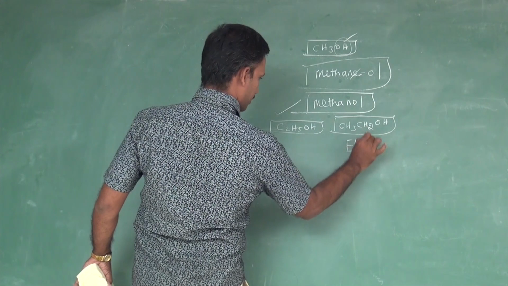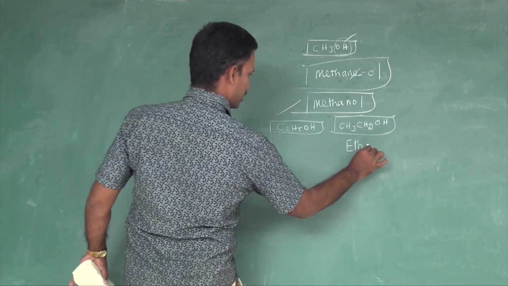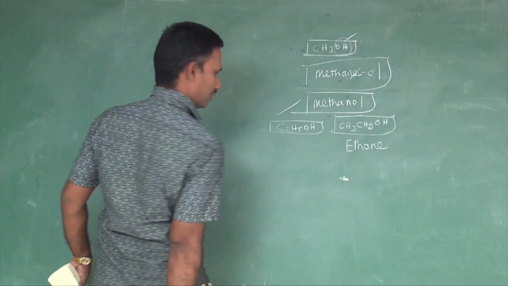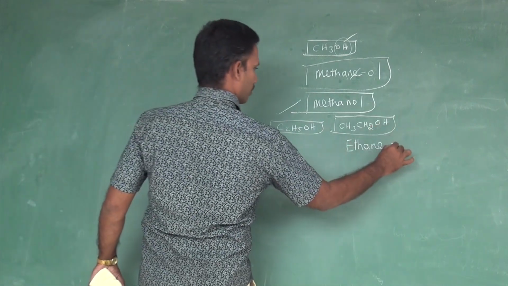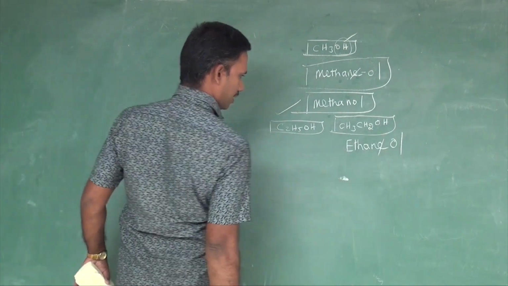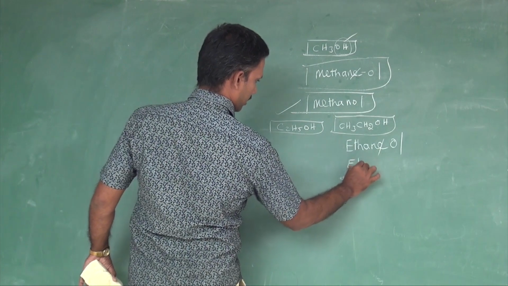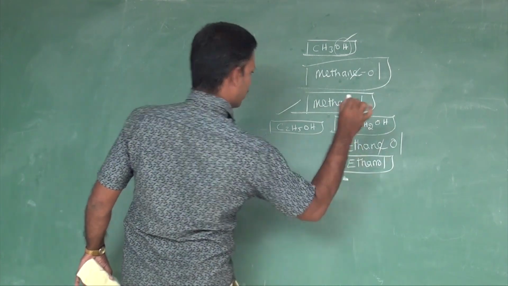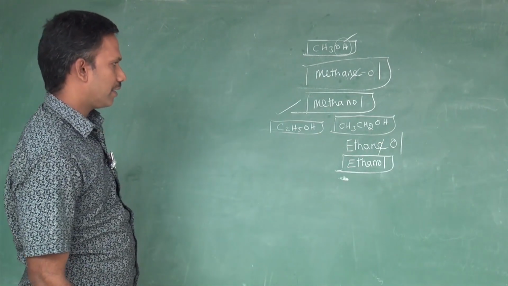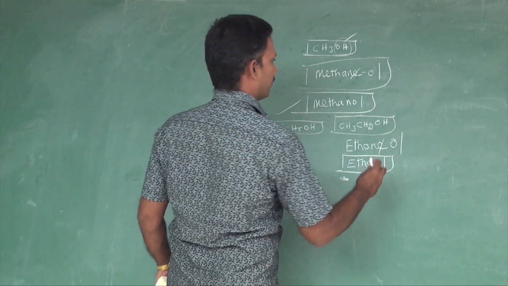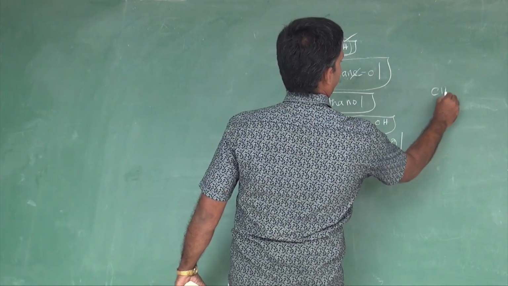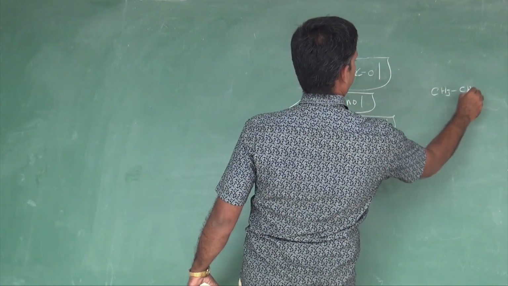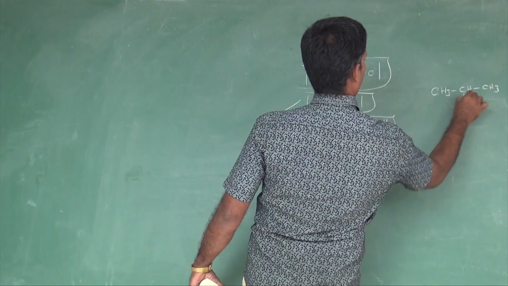Is there any double bond? No. So it comes under the alkane, ethane. OL should be added and E should be eliminated. As a result, ethanol. Ethanol. Then one more example for this. CH3 OH.